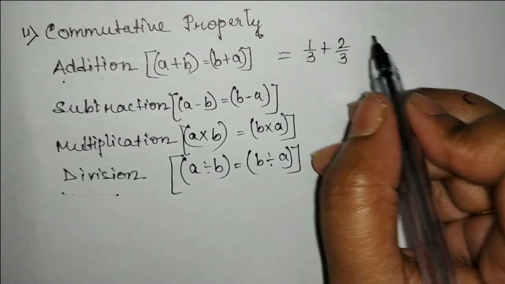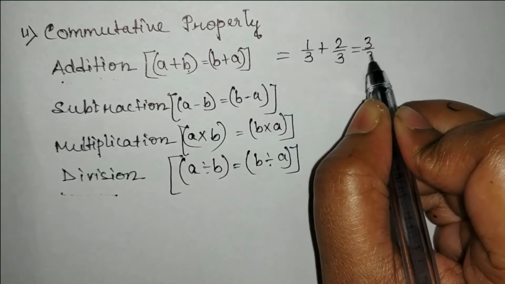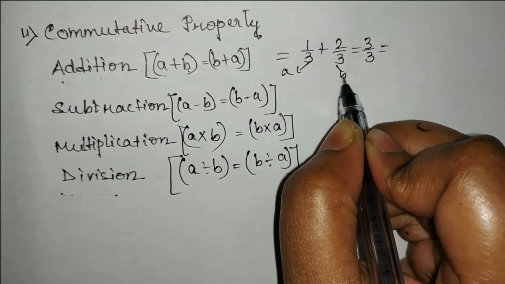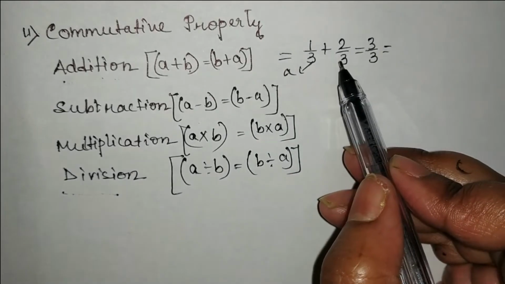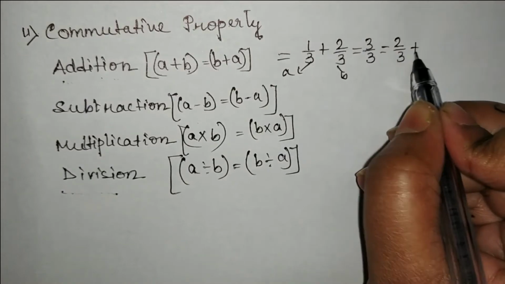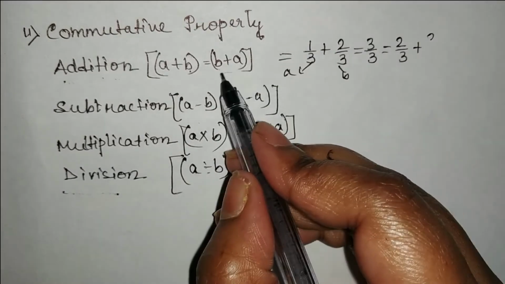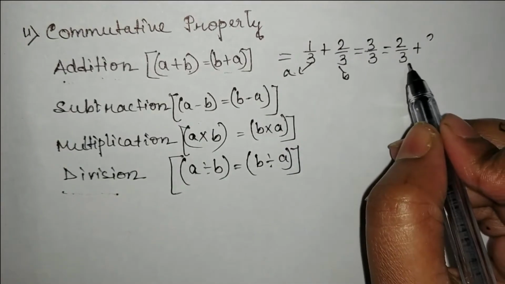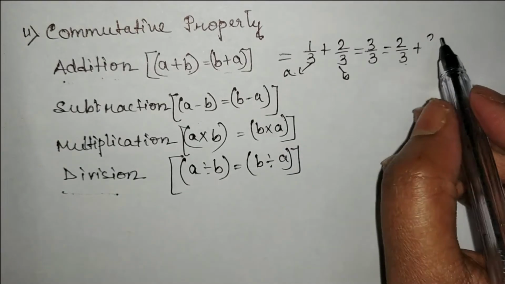After adding we will get 3 by 3. This is A and this is B. Now at first we will put B and then we will put A according to this rule. A plus B is equal to B plus A or not, that we will have to find.